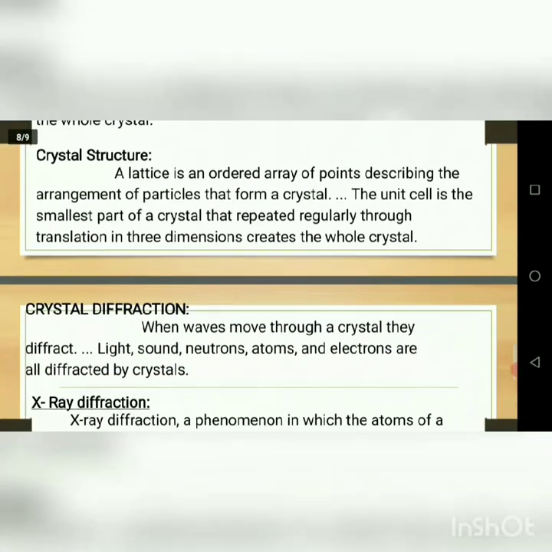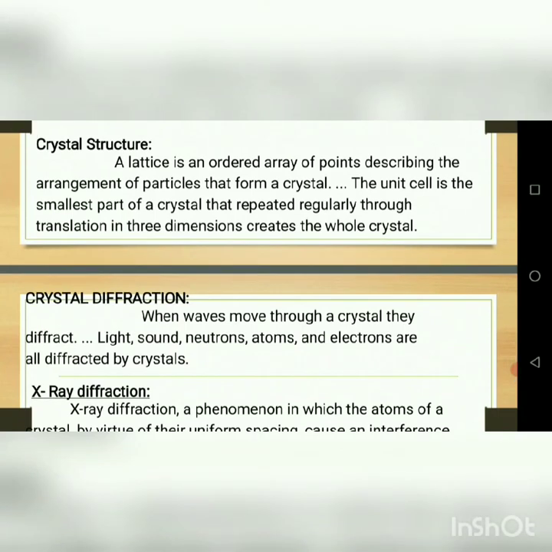Then we go for the crystal diffraction. What is the meaning of crystal diffraction? When waves move through a crystal, they are diffracted. Light, sound, neutrons, atoms or molecules, and electrons are all diffracted by crystals. It is called crystal diffraction.